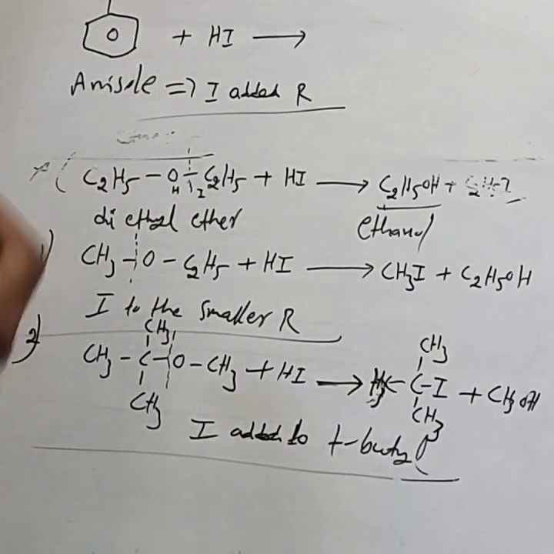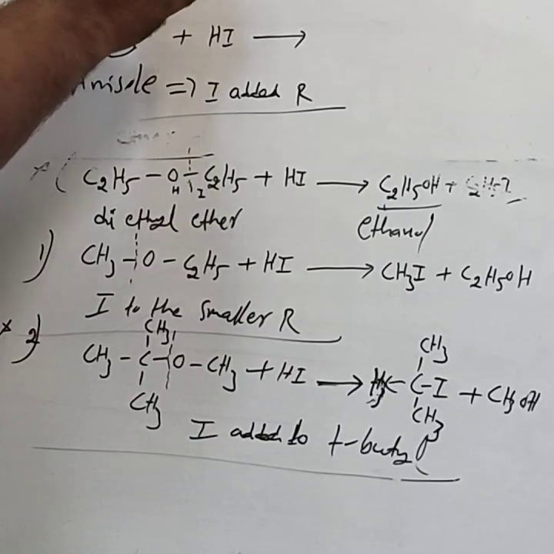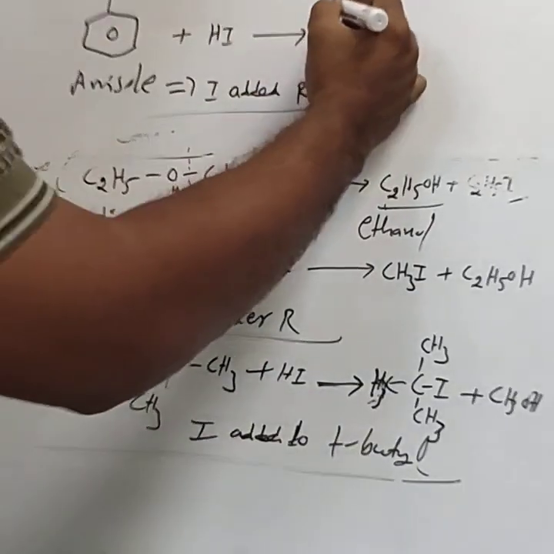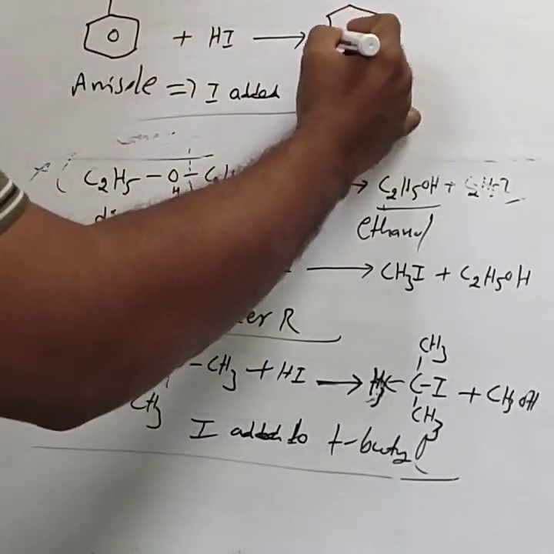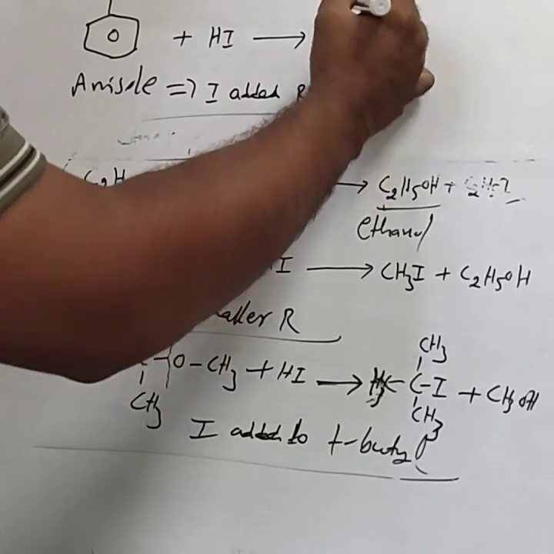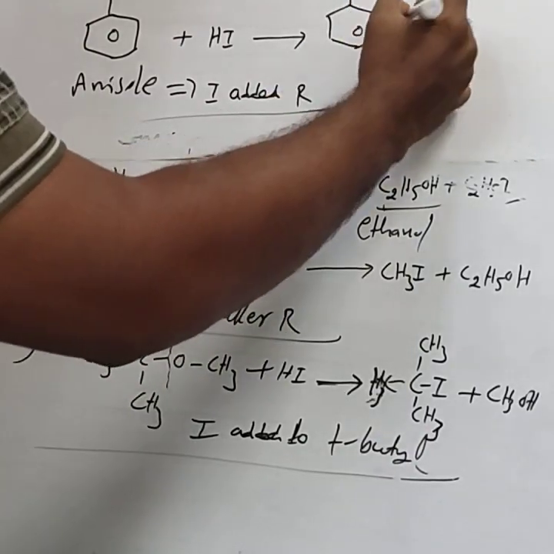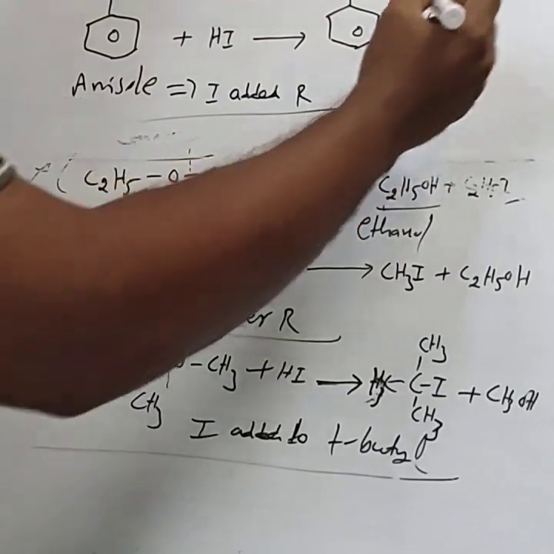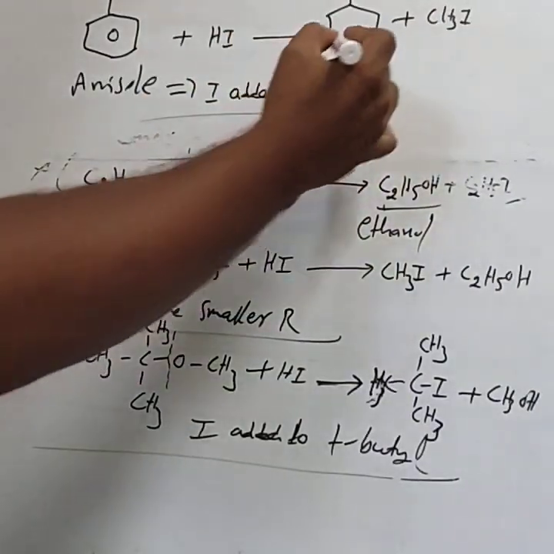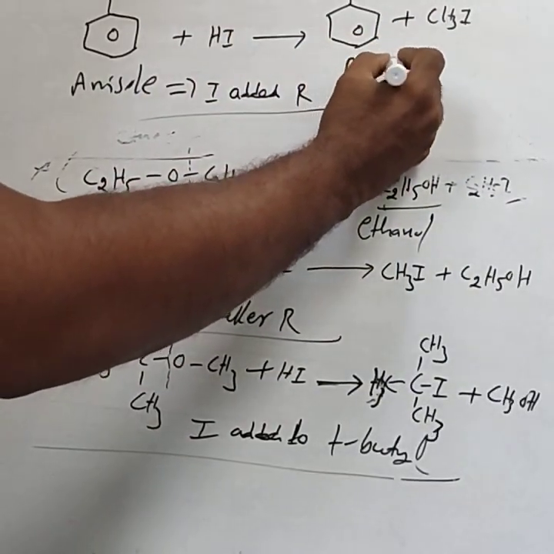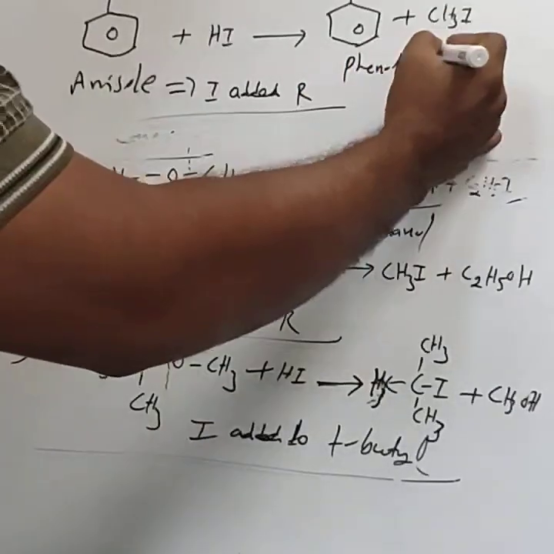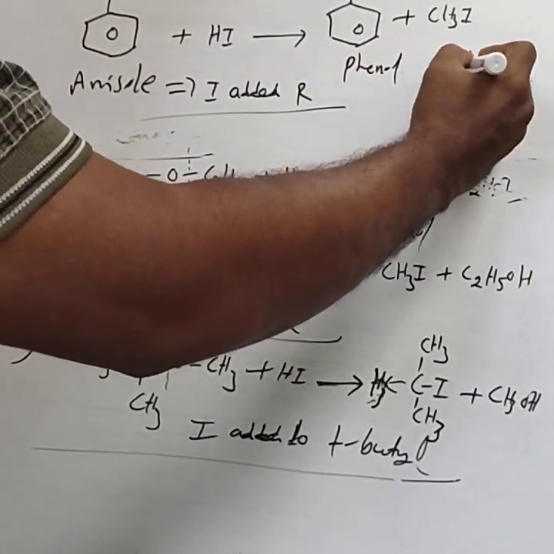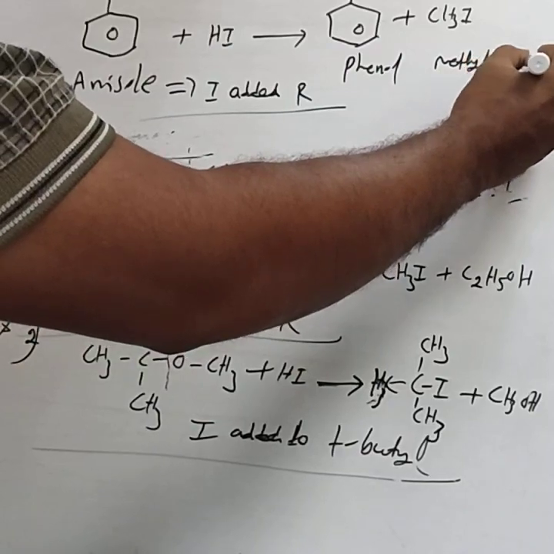OCH3 cleavage takes place. To this part H gets added, to this part iodine gets added, resulting in the formation of the products. Can you guess the products formed? This is OH, and the other one is CH3I. The product is phenol, and this one is methyl iodide.